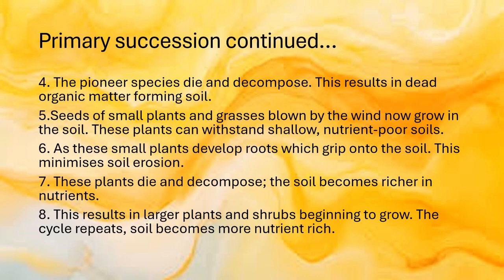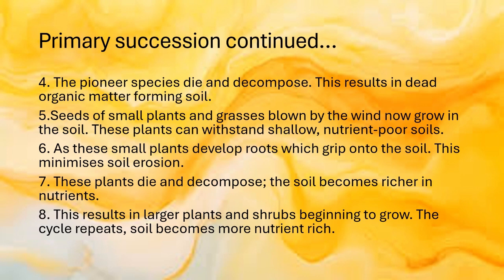As these small plants develop roots, they grip onto the soil, and this minimizes soil erosion. These plants die and decompose, and the soil becomes much richer in nutrients. And this results in the land now being able to support larger plants, and shrubs begin to grow.